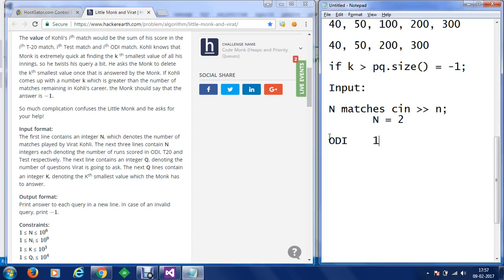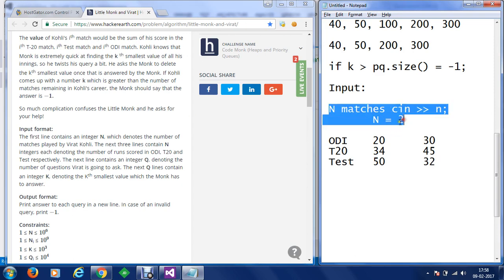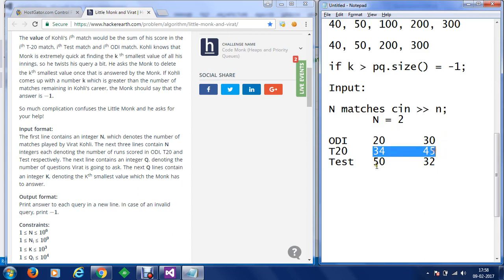For ODI, let's say Kohli has scored 20 runs in the first match and 30 runs in the second match. Then for example, for T20, let's say he scored 34 in the first match and 45 in the second match. And then in the Test he scored 50 and 32. Let's say this is the score. So we have n number of matches. There were 2 matches for each type, and we have provided score values for each match in the second, third and fourth line.